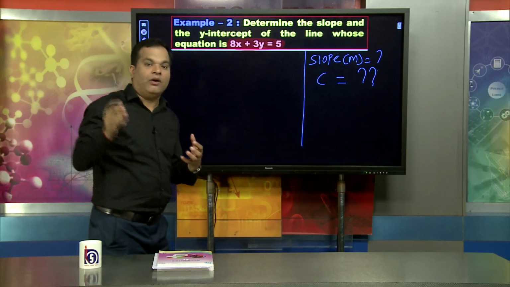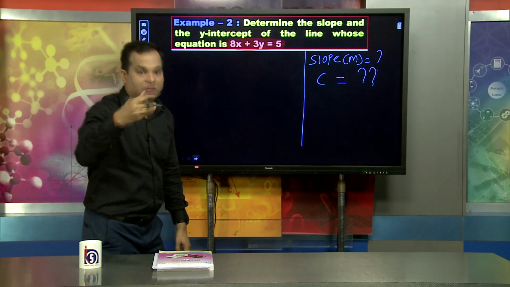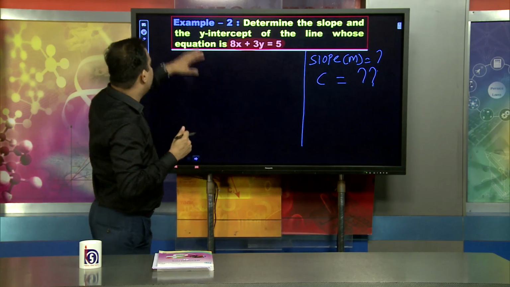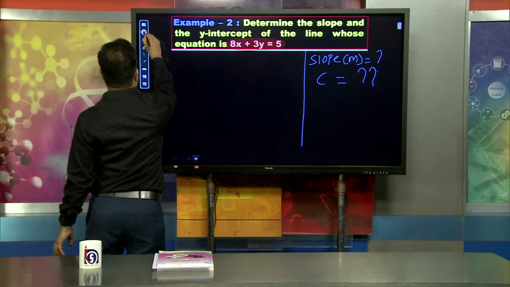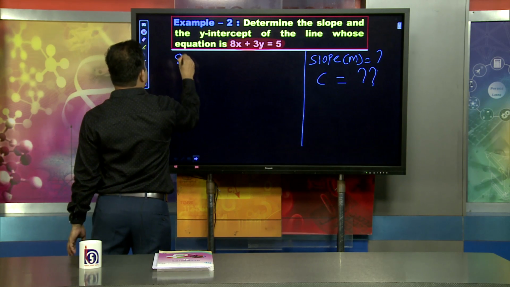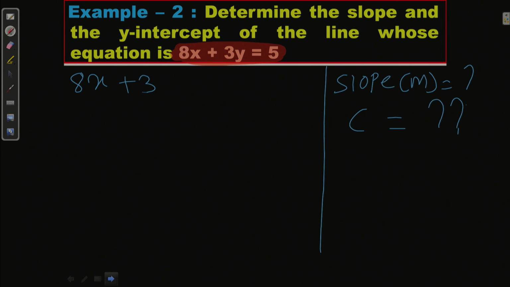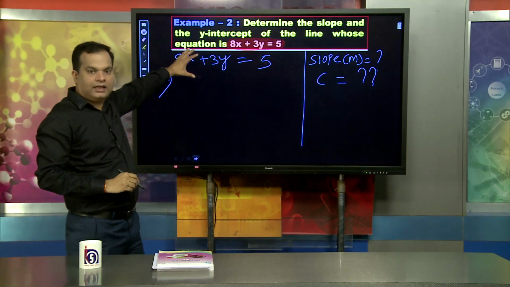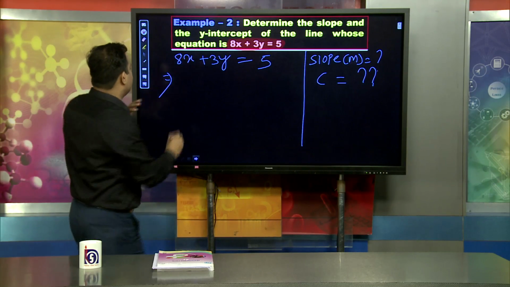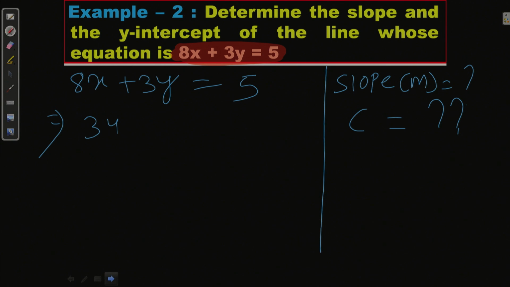Only the equation of the straight line is given, 8x plus 3y equal to 5. When we solve that equation, I can write 3y equal to minus 8x plus 5.